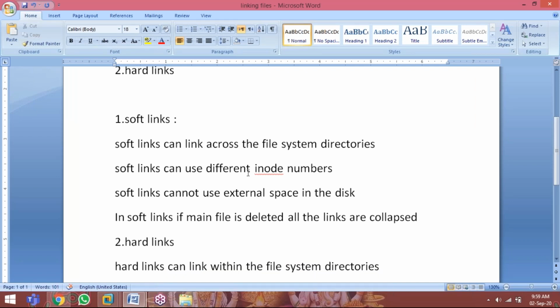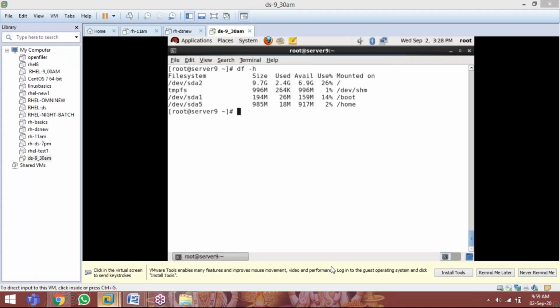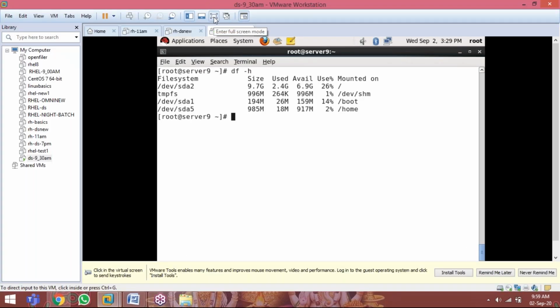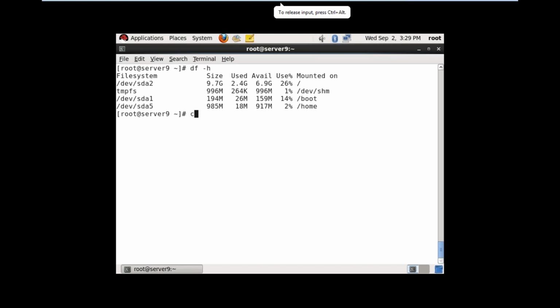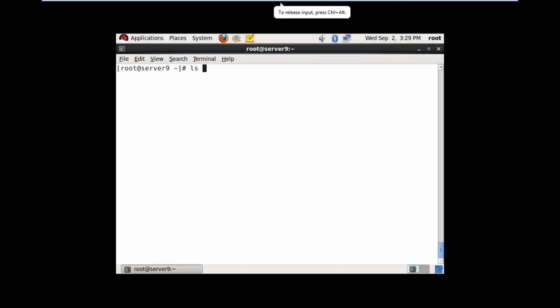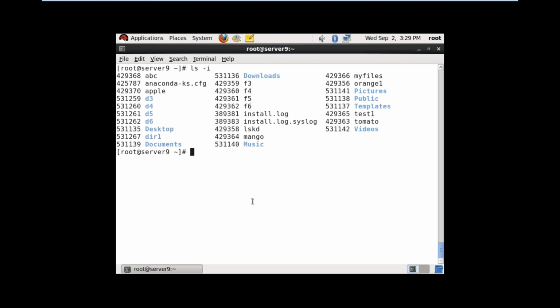Next, soft links can use different inode numbers. So an inode is nothing but a file. I am showing you. Kernel can understand the file with a number. System administrator can understand the file with a name. ls -i is the command to see the inode numbers. See, every file or directory has one number.